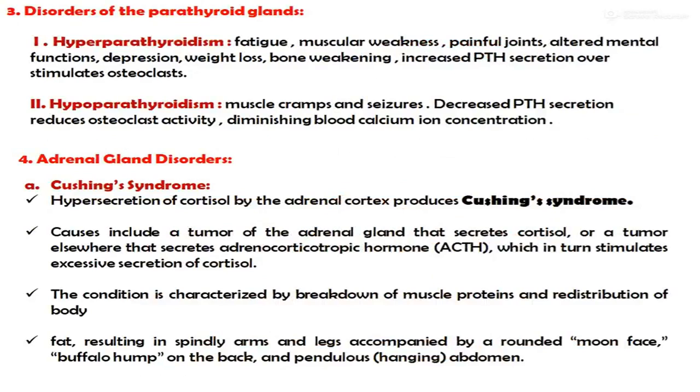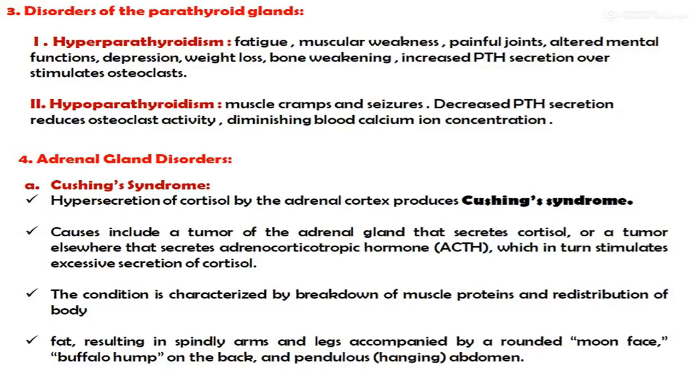Third one is disorders of the parathyroid gland. These cause hyperparathyroidism, and the second one is hypoparathyroidism. Hyperparathyroidism causes fatigue, muscular weakness, painful joints, altered mental function, depression, weight loss, and bone weakening, with increased parathyroid hormone secretion that overstimulates the osteoclasts. And in hypoparathyroidism, there are muscle cramps and seizures, with decreased parathyroid hormone secretion, reduced osteoclast activity, and diminished blood calcium ion concentration.